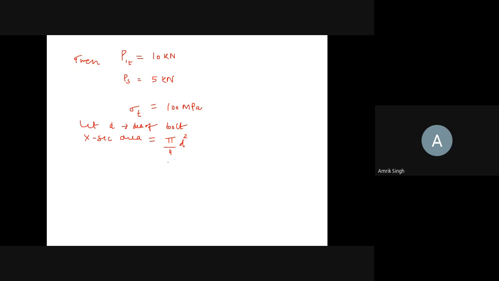So if you solve this, the stress sigma 1 will be equal to, in case of the axial load, it will be 10 divided by this multiplied by 4 divided by pi d square. So much kilonewton per millimeter square, because it is given in megapascal. Okay, so you can straight away use this.